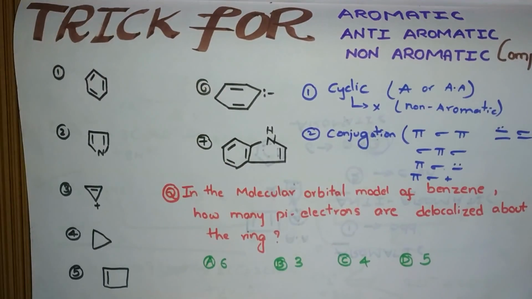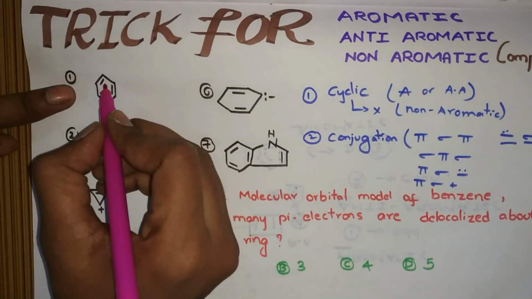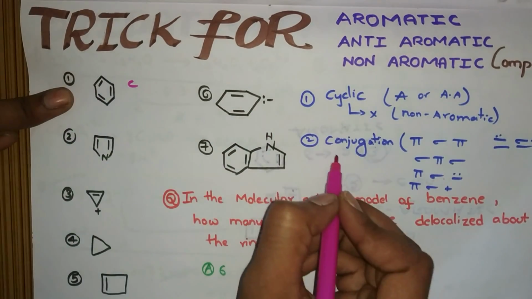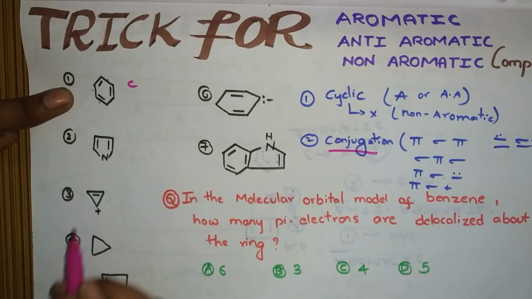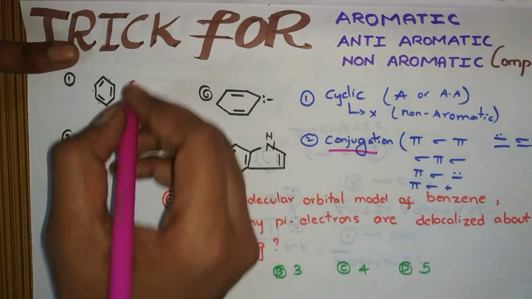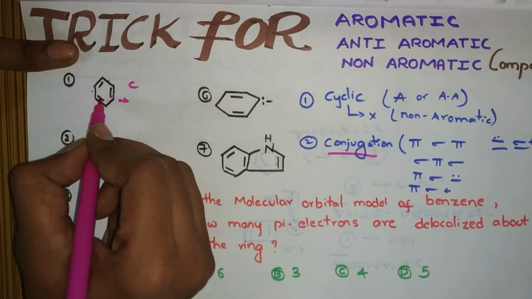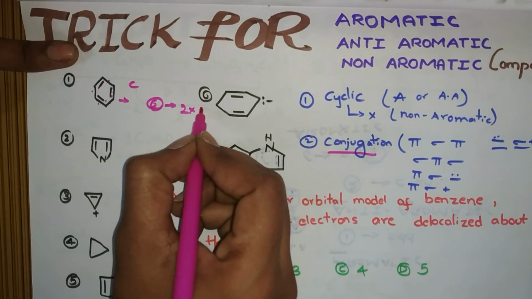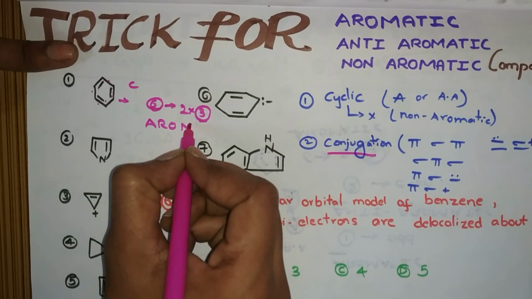The first example is benzene. I discussed that already. It is cyclic, and see whether it is conjugated or not. Pi, sigma, pi, sigma, pi, sigma. Conjugation is there, I observed the different bonds. So it is conjugated. Now count the electrons: 1, 2, 3, 4, 5, 6. Six is an odd multiple, odd multiple in the sense 1A, 1A in the sense aromatic.